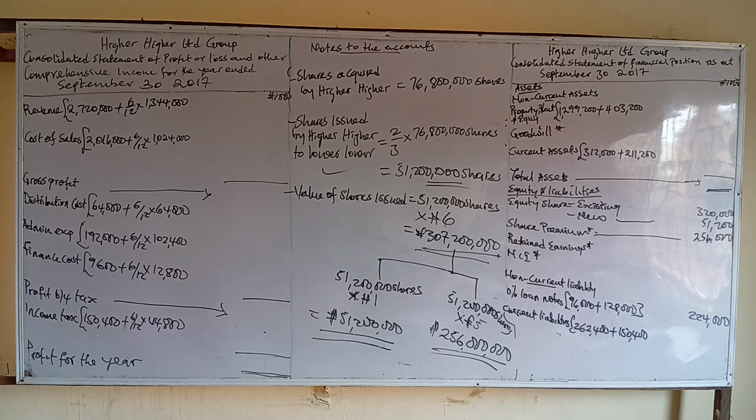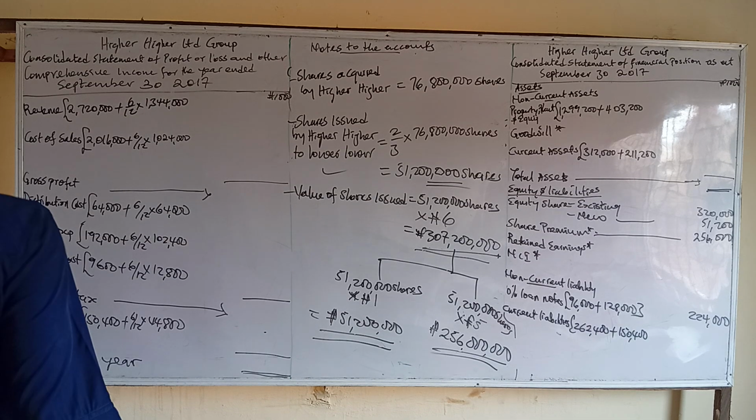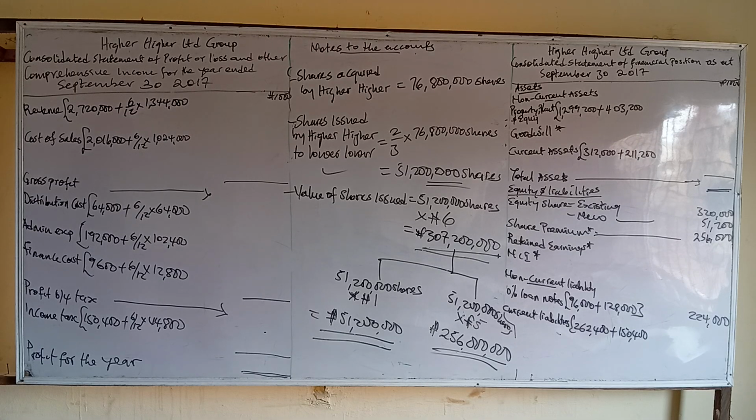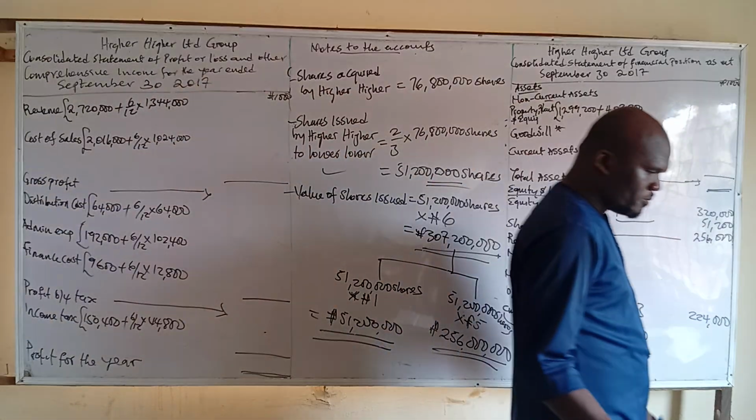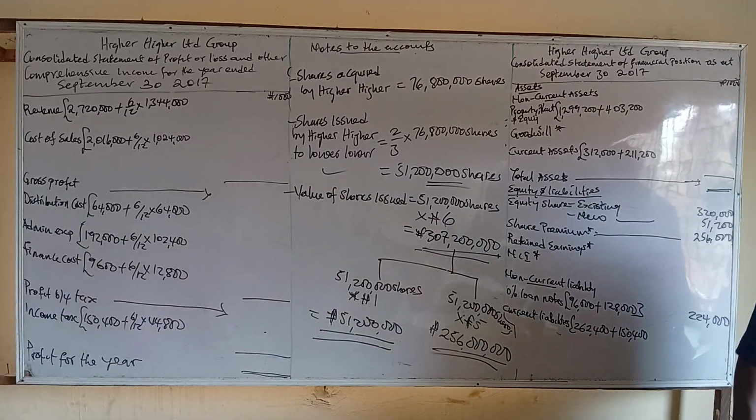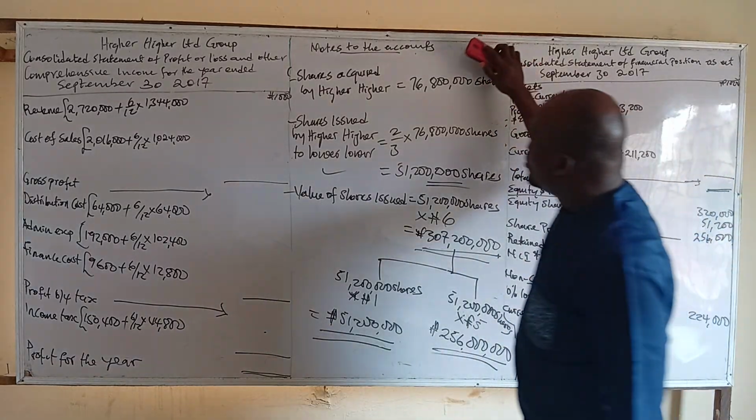Working two. Joseph. Yeah, let's move to working two. So note 2 now. Let's compute the goodwill.